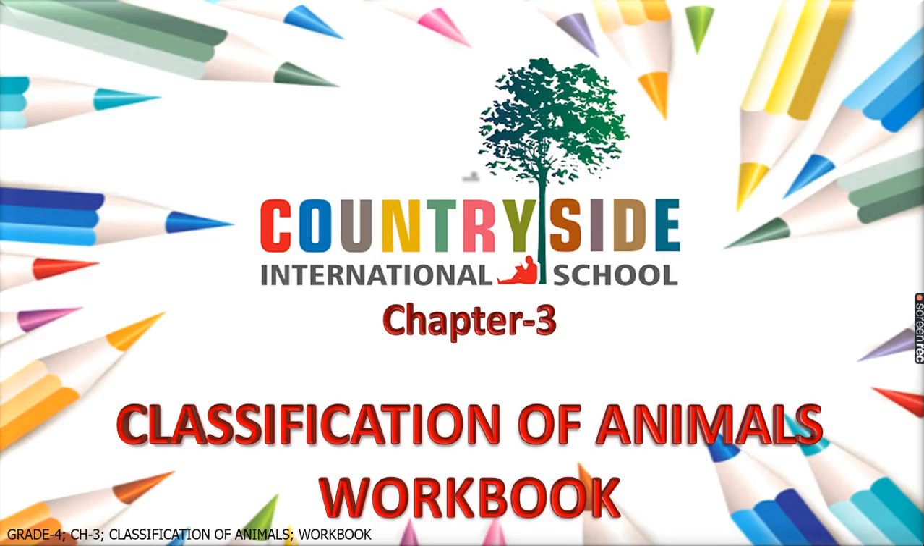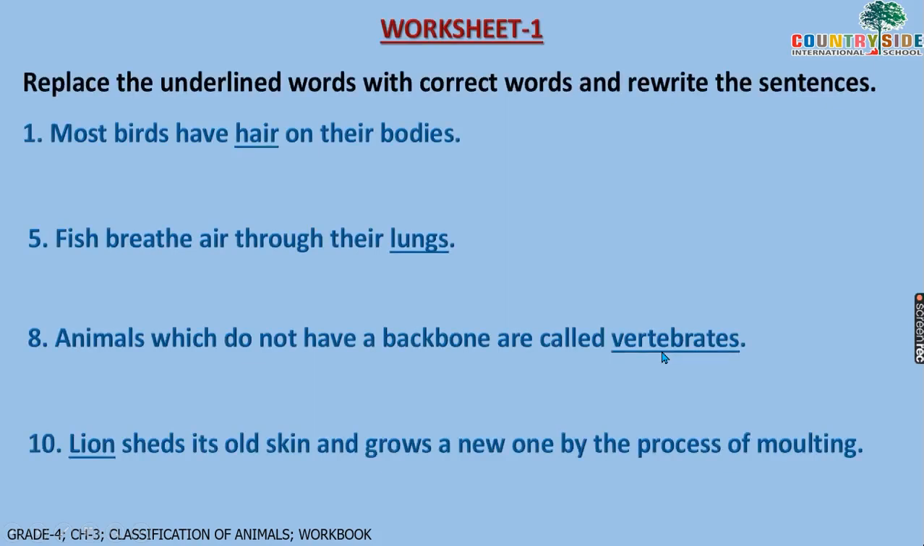So children, in the workbook there is an exercise, or you can say worksheet number 1. In worksheet number 1, the first question is: replace the underlined words with correct words and rewrite the sentences. So these statements are given wrong. It is wrong, so the underlined word you have to change to make it a correct statement. I have taken the first example over here.